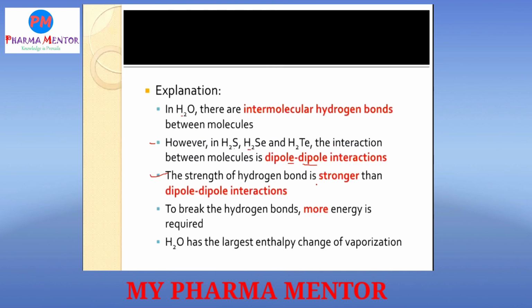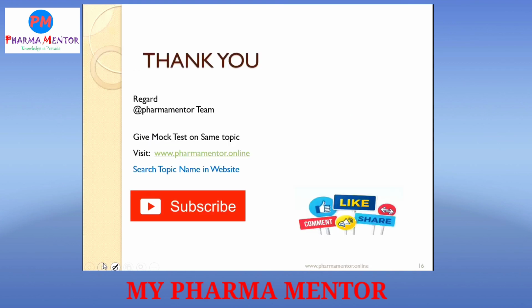The strength of hydrogen bonding is stronger than dipole-dipole interaction. So to break the hydrogen bonds, more energy is required. So the water molecule has the largest enthalpy change of vaporization. This is the explanation of that question: why the water molecule has the largest enthalpy change of vaporization, due to intermolecular hydrogen bonding. Thank you for watching this video.